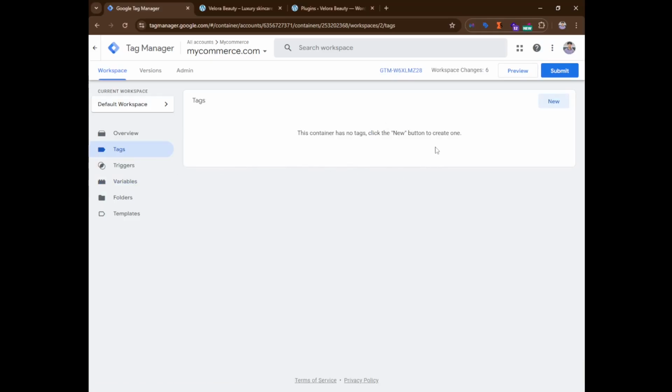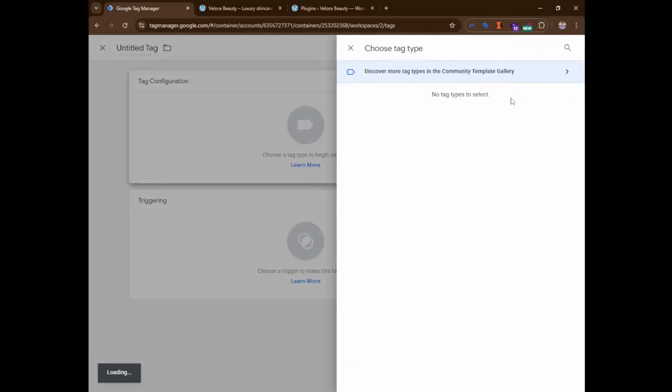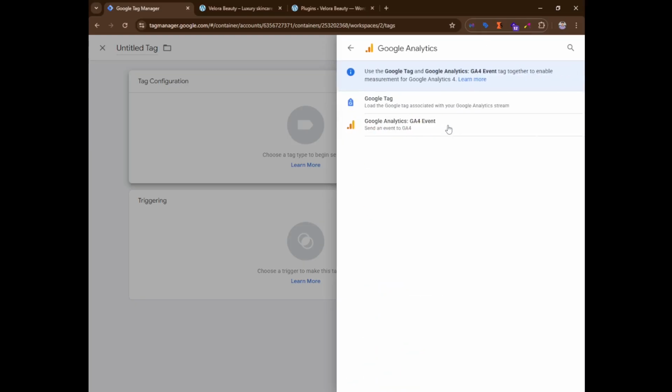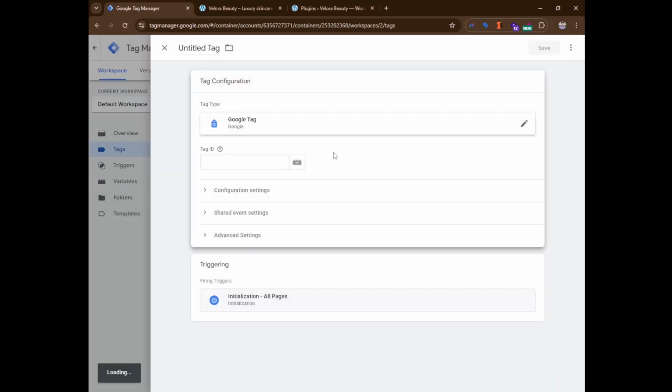Then we go into tags. In tags, we need to send those events to Google Analytics 4. For that, we create a new tag and click Google Analytics. But first of all, we need to configure Google Analytics 4, and for that we use the Google Tag. For a specific event, which we will use later, we use another template. Right now we need to configure Google Analytics 4, so we click here, and we need our measurement ID.